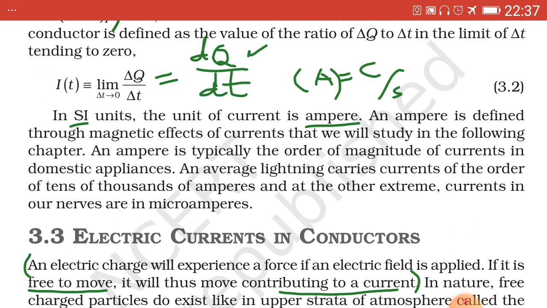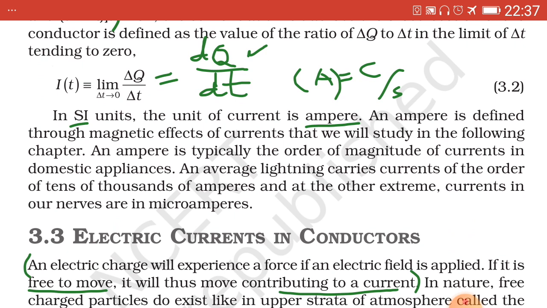The SI unit of current is ampere, denoted by capital A, which has been written above, ampere word, and its derived form is equal to coulomb per second, that is capital A equal to capital C upon small s.